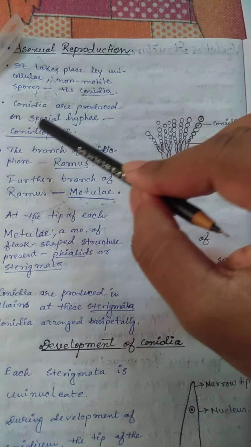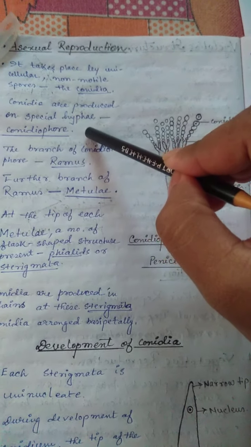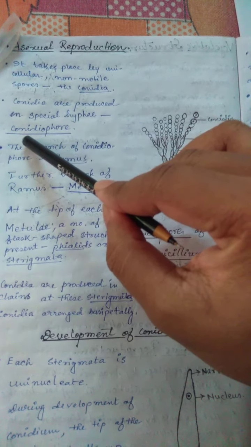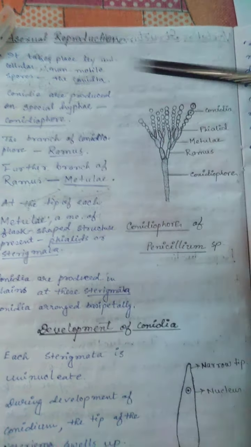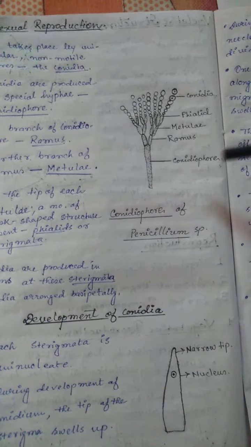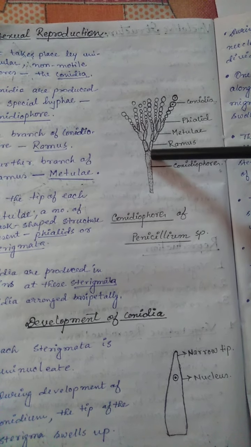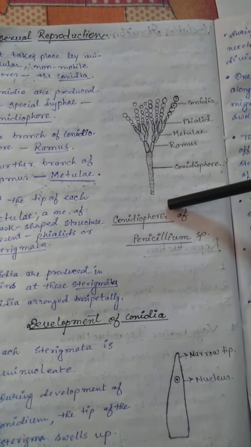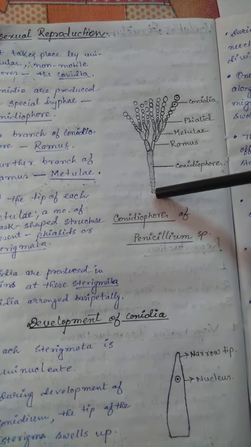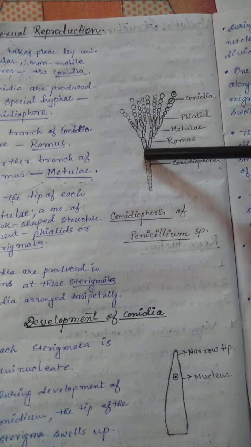Conidia are produced on specialized hyphae. This specialized hypha is known as the conidiophore. So in that figure, this is the conidiophore, the elongated structure which develops from the normal vegetative mycelium.